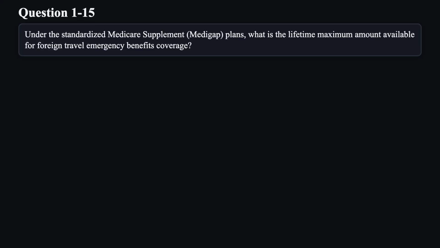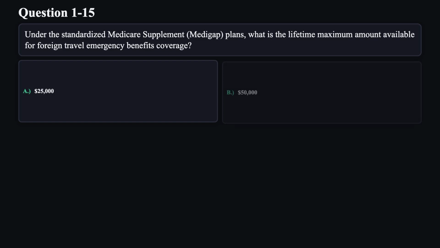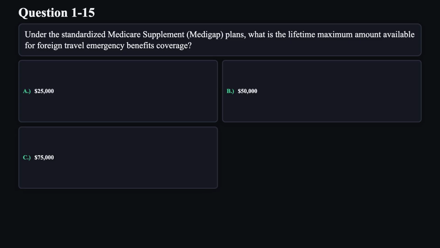Question 15. Under the standardized Medicare supplement, Medigap plans, what is the lifetime maximum amount available for foreign travel emergency benefits coverage? A. $25,000. B. $50,000. C. $75,000. D. $100,000.